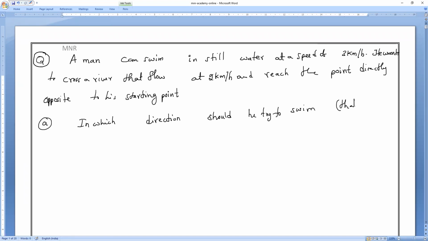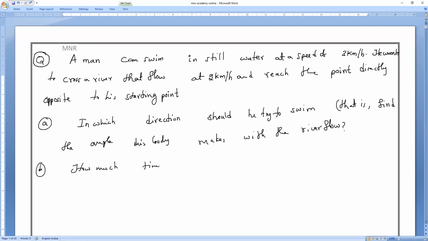That is, in the sense of find the angle his body makes with the river flow. Find the angle his body makes with the river flow. Next, B question.